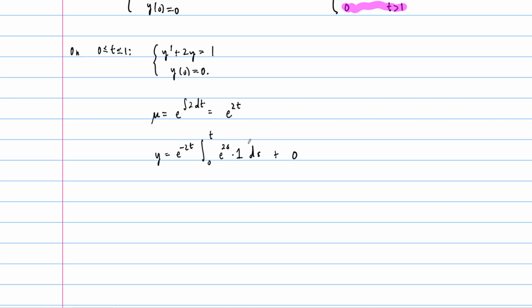We can integrate this though. So our y is going to be e to the minus 2t times the integral from 0 to t of e to the 2s. The integral of e to the 2s is 1/2 e to the 2s, from 0 to t. So this is e to the minus 2t times 1/2 e to the positive 2t minus 1/2.